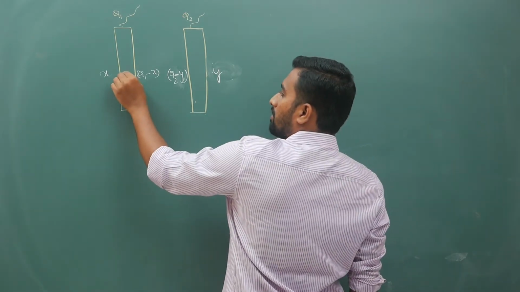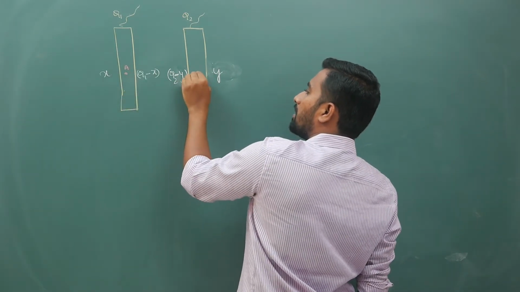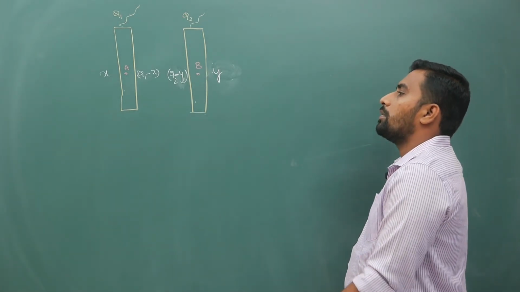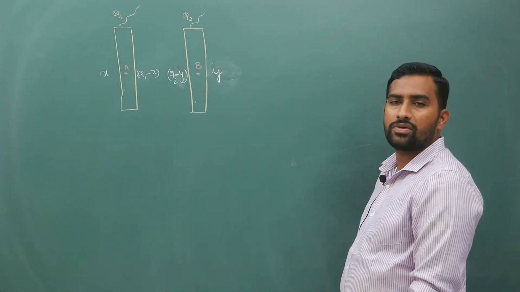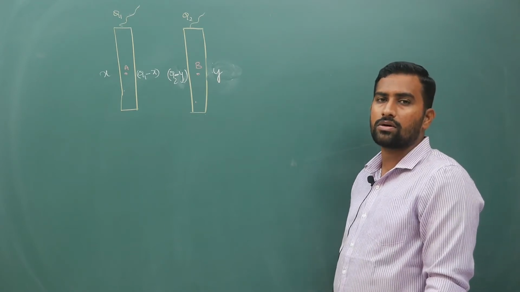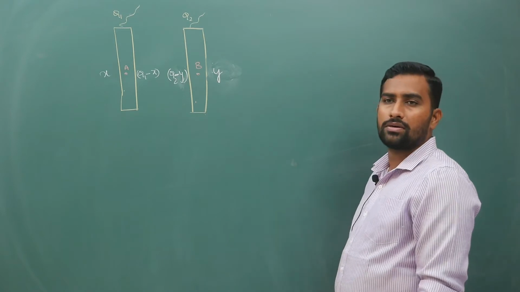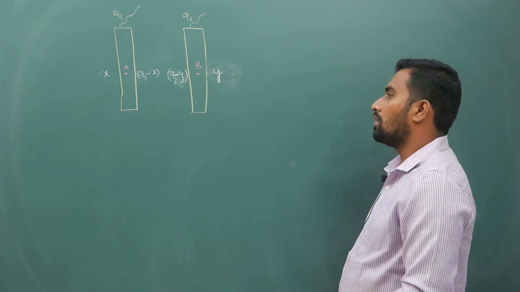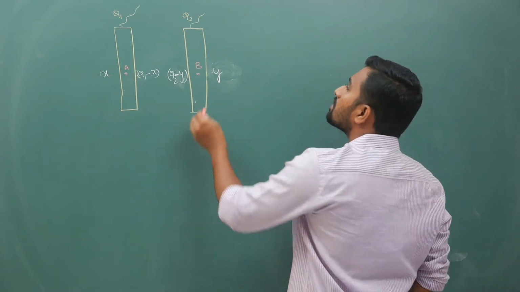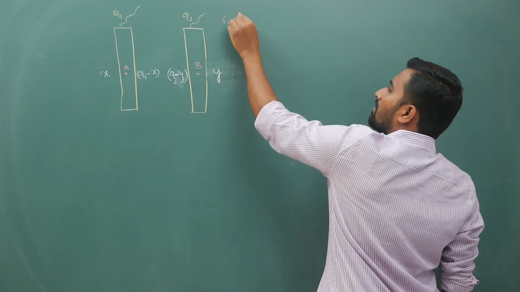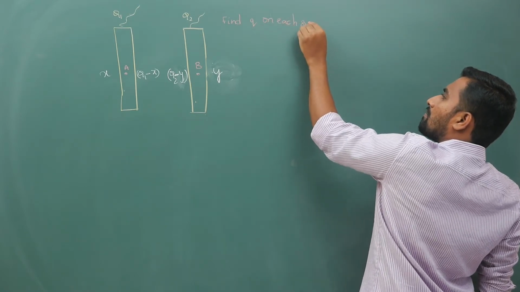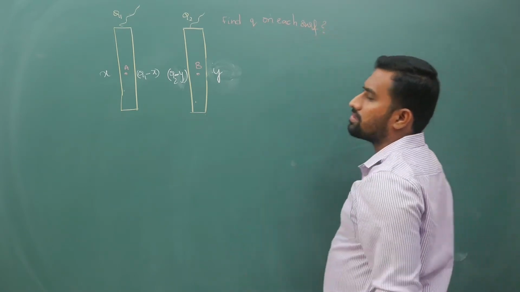If this is point A and this is point B, for point A and point B, your electric field is supposed to be 0, because according to Gauss law, inside a metal plate your electric field is 0. So ultimately what you are supposed to find out, your first basic idea, is find charge on each surface. That is your actual question.